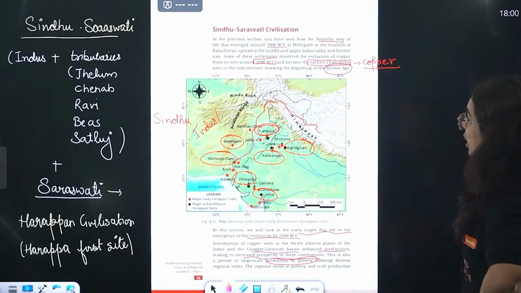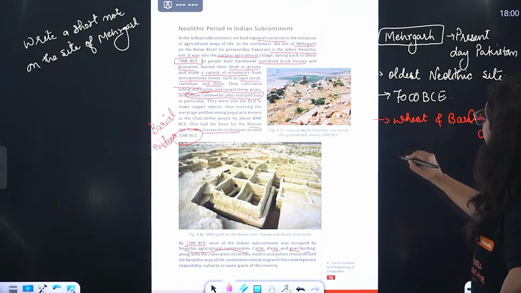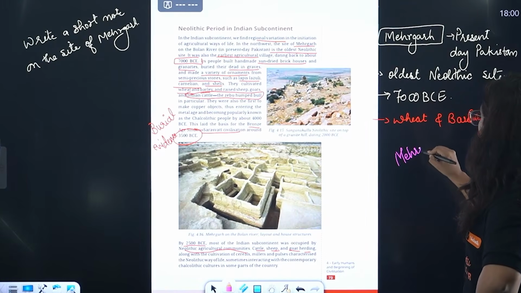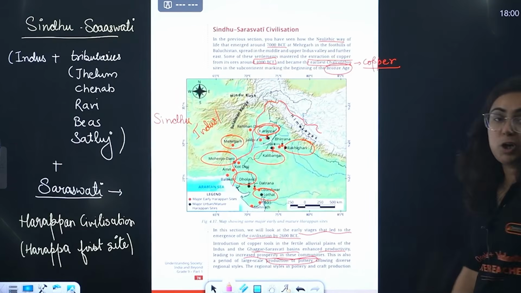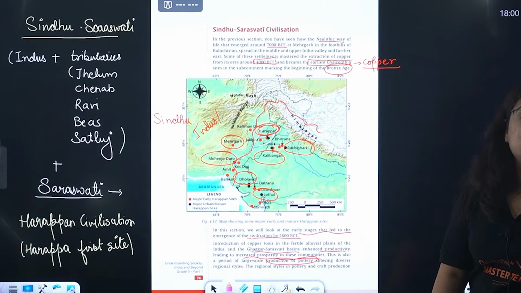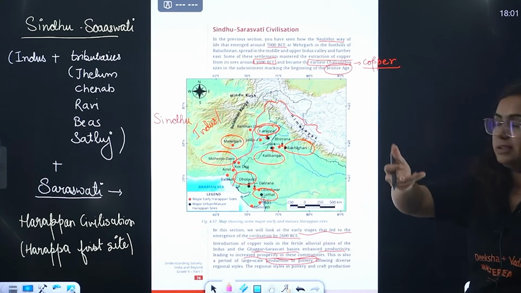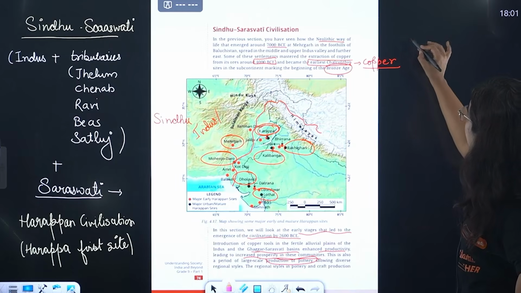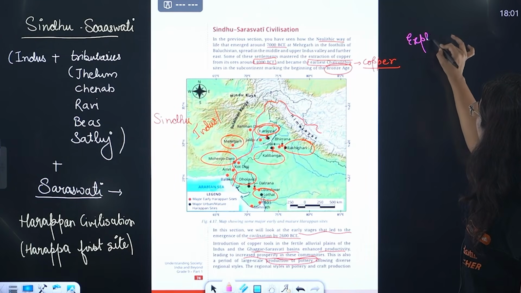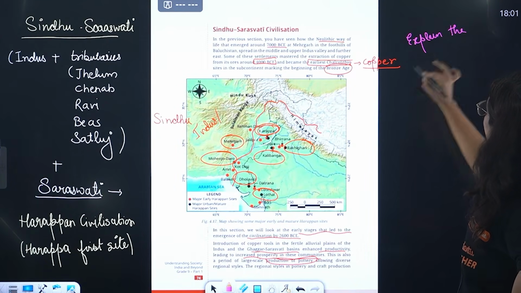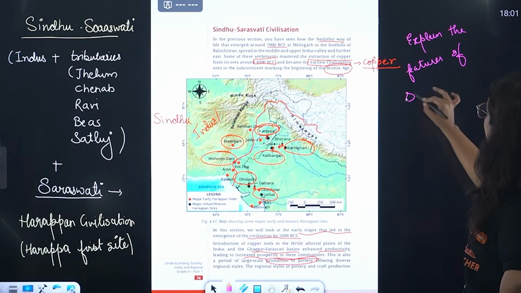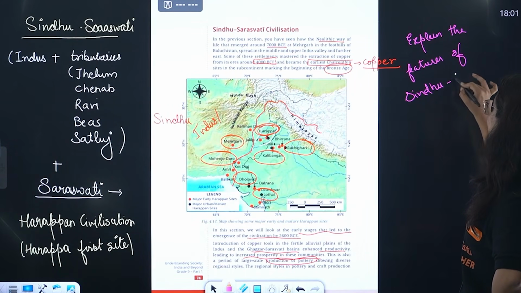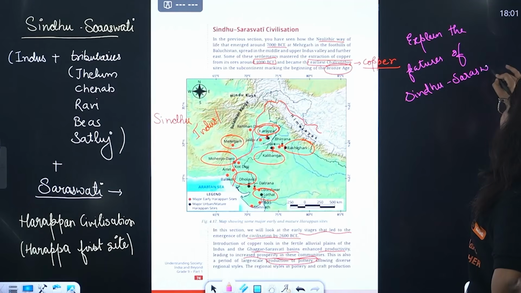Okay, then we will talk about one of the important sites, that is Mehrgarh. I already told you a short note can come on this particular site, or the question: explain in brief the first Neolithic site in India. This can be a question. Yes, then explain the features of which civilization, beta? Sindhu Saraswati civilization.